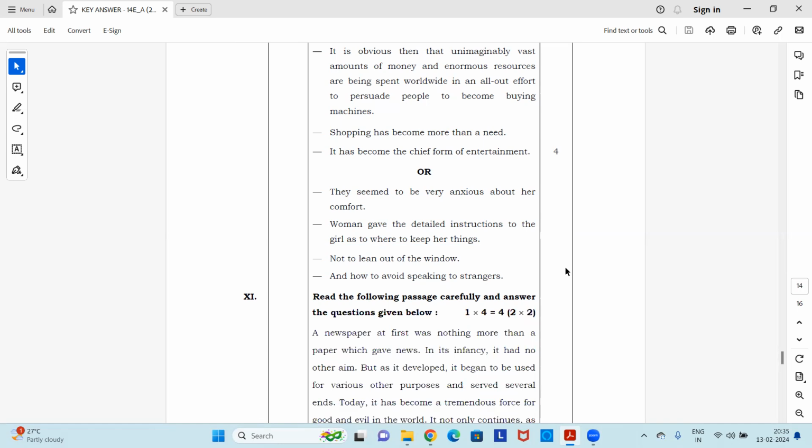Okay, the next optional question's answer is: they seem to be very anxious about her comfort. The woman gave detailed instructions to the girl as to where to keep her things, not to lean out of the window, and how to avoid speaking to strangers. So these were the instructions given by the woman to the girl.